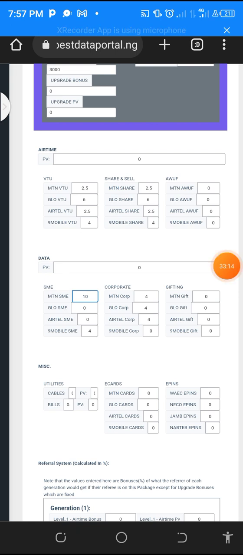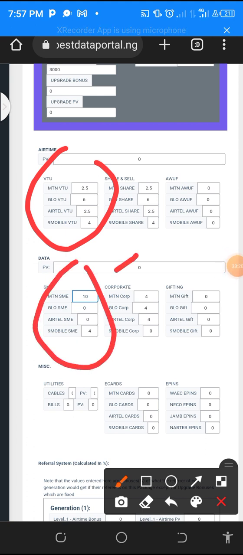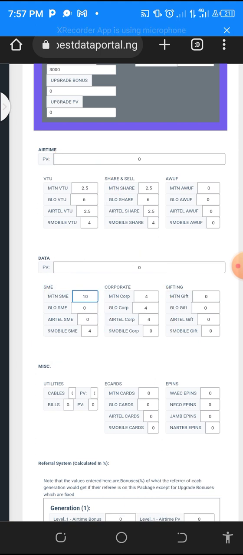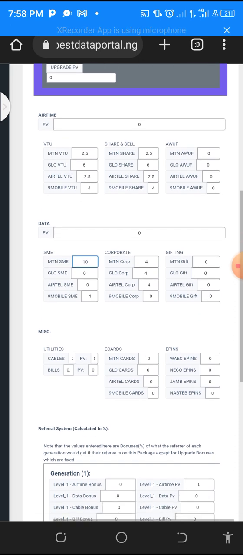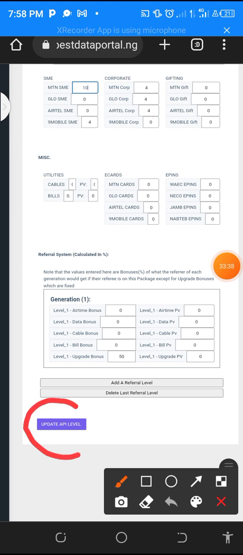Just fix this place and fix this place, then fix this place. Once you are able to successfully fix the places after you have done your thorough calculation, then you are done with the setting of price. And don't forget to always click on update here whenever you finish it.